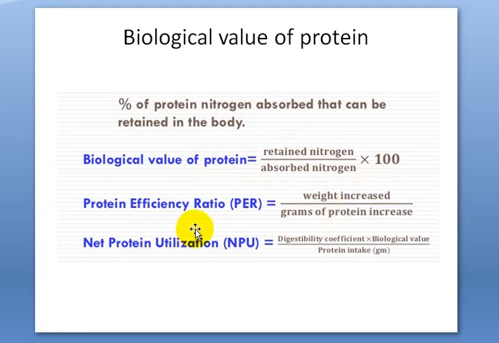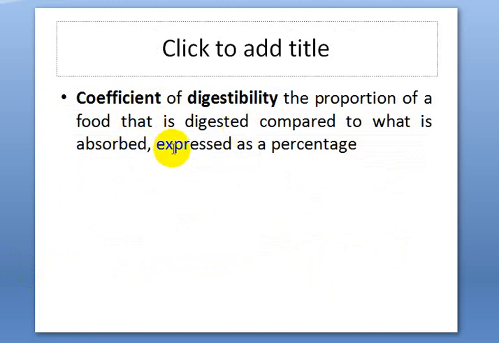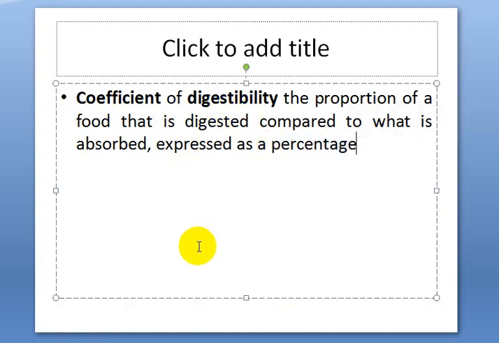Protein source நிறைய இருக்குது, பட் எல்லா protein source-மே weight gain-க்கு useful-ஆக இருக்குமான்னு தெரியாது. ஸோ அதை base பண்ணி we can compare the highly proteinaceous and non-proteinaceous, அதை base பண்ணி நம்ம classify பண்ணலாம். And net protein utilization can be calculated by the formula: digestibility coefficient into biological value divided by the protein intake. Digestibility coefficient என்ன அப்படின்னா, நம்ம எவ்வளோ எடுக்கிறோம், how much of the protein is digested and அதில் how much is absorbed in our body, அந்த comparison பண்ணுறது தான் coefficient of digestibility. It is expressed in percentage.